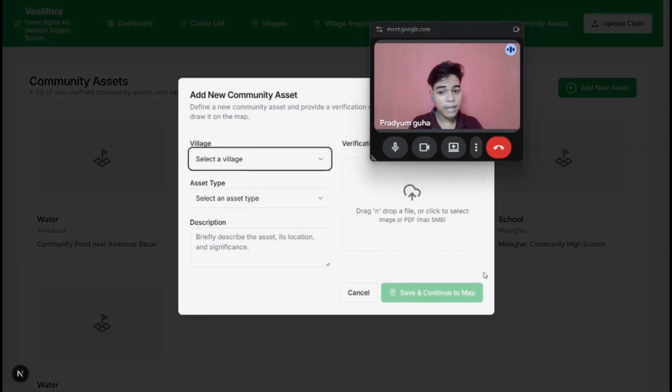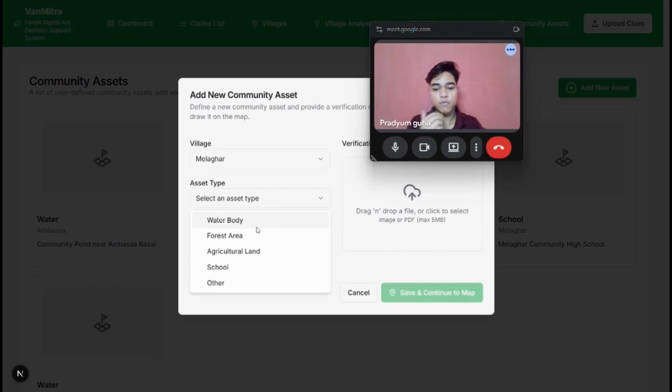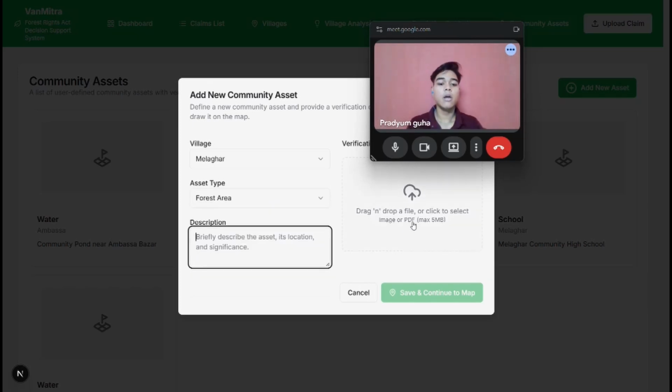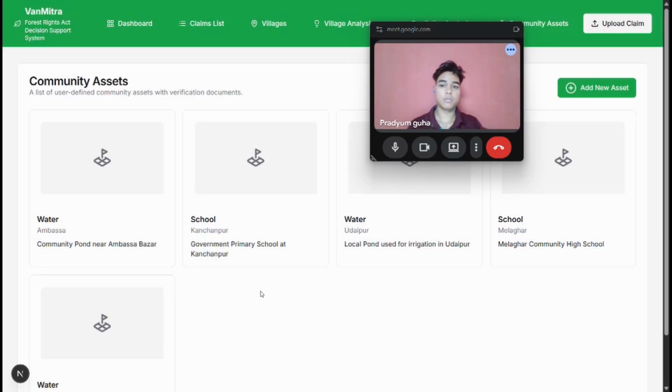So he can directly get here, select the village, suppose asset types is water body or forest area, and then he can give the description here. He can directly drag and drop or select. He first has to give evidence that the forest area or the pond or the water body is there. So he has to give the evidence first, and only then will it get assured.